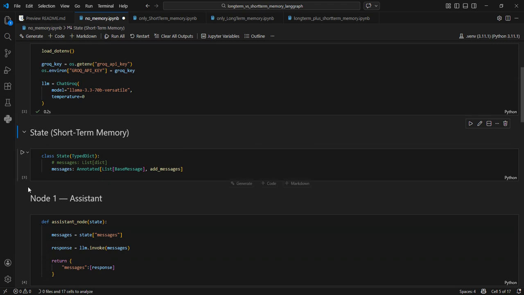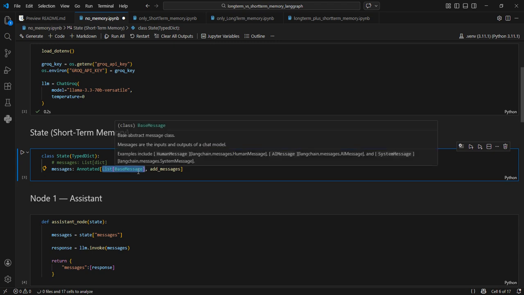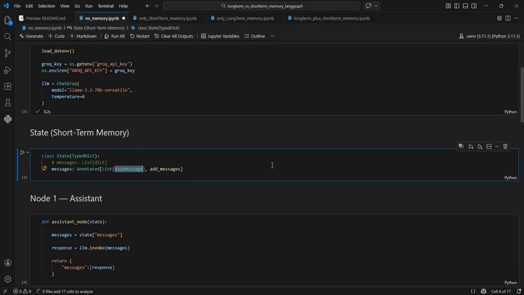Now I'm defining the state. Here the state only needs messages because I'm simply creating a conversational agent. That's all. So here what will be saved will be a list of messages which can be of type base message. It can be an AI message, human message, assistant message, anything. And this is the reducer which is present in LangGraph automatically, which will keep appending the new messages here.